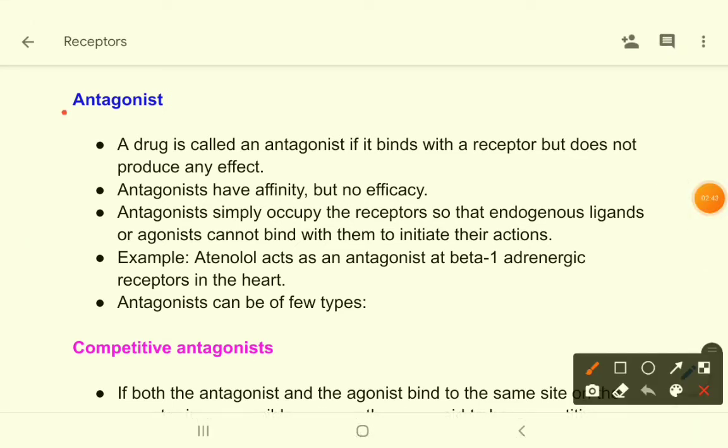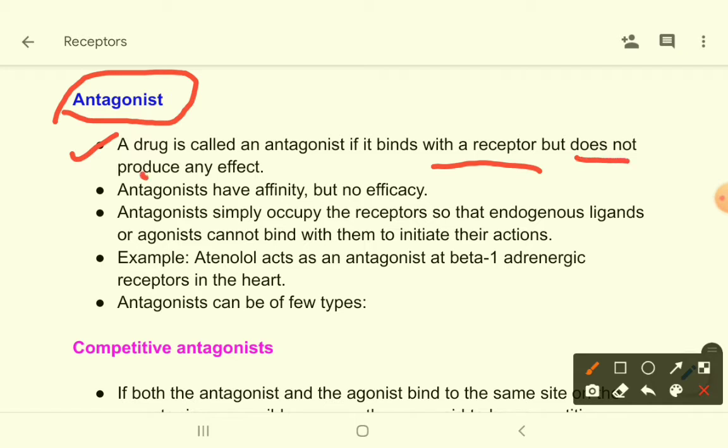What is an antagonist? A drug is called an antagonist if it binds with the receptor but does not produce any effect.